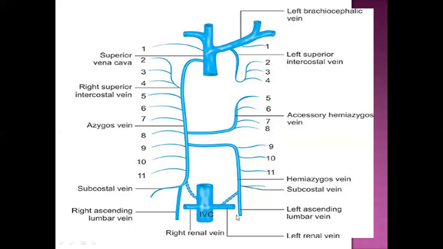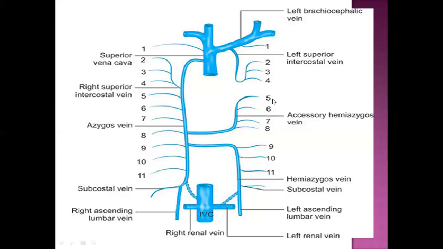Now further continuation you are finding, that is the subcostal vein. Both of them will join, and you will see it forms the hemiazygous vein. So in this hemiazygous vein, the intercostal veins like ninth, 10th, and 11th join, and the venous blood of this hemiazygous vein is again draining into the azygous vein.